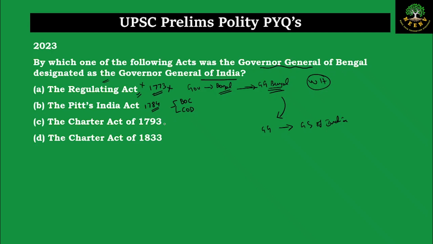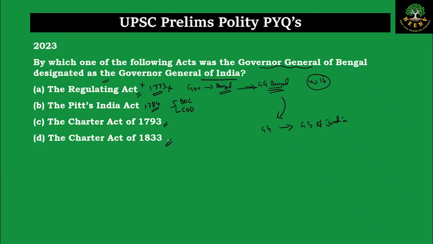And what happened in the Charter Act of 1793? In this Charter Act, whatever powers were earlier given to the Governor Generals were extended. Mostly the Governor Generals got overriding powers and powers over the other presidencies. These kinds of additional powers, extension of powers, happened in the Charter Act of 1793.